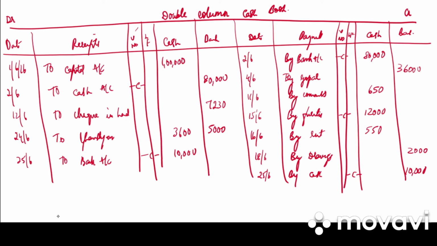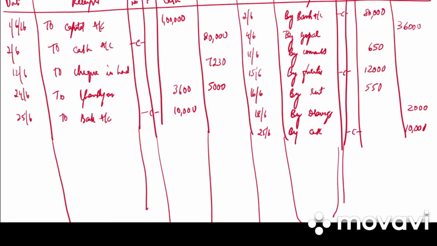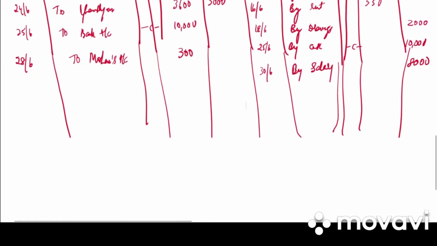Next, received a check from X and endorsed to Y. This will be written in the journal entries. Goods sold to Mohan on credit. It is a credit transaction which won't be written in our cash book. Then we have received money order from Mohan. So on 28th, to Mohan's account. How much is it? 300 in the cash column. And last we have paid salary. So by salary 8,000 by check. Clear?